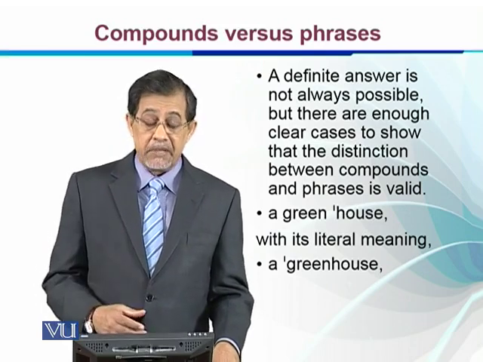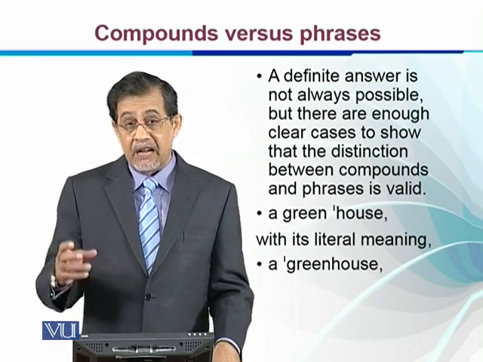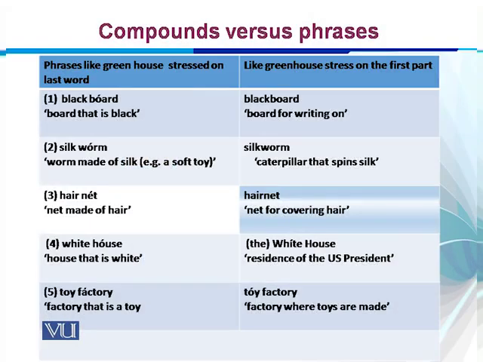The phrase's meaning is predictable; a green house is not a white house. So we can have phrases stressed on the last word, like black board, a board that is black; silk worm, a worm made of silk, a very soft tissue or toy; a soft toy can also be. Hair net, a net made of hair; white house, a house that is white; toy factory, a factory that is for toys.